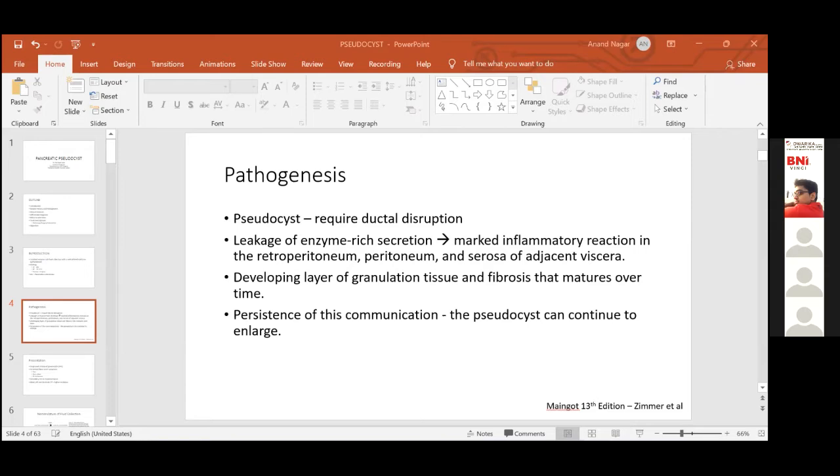So whether it is radiological intervention or endoscopic intervention, it is invariably done as a part of the post therapeutic intervention. As long as you are draining the cyst into a viscus, it doesn't matter. If you are not draining it into a viscus, then it matters. Agreed. Because if there is a ductal communication and you drain it externally, then it is not persistent.